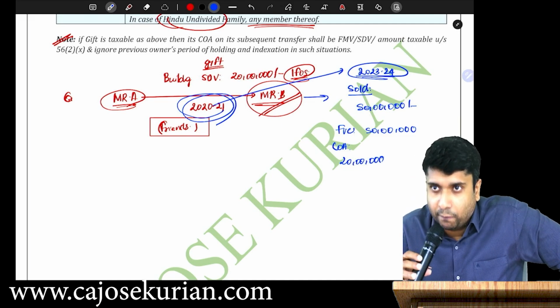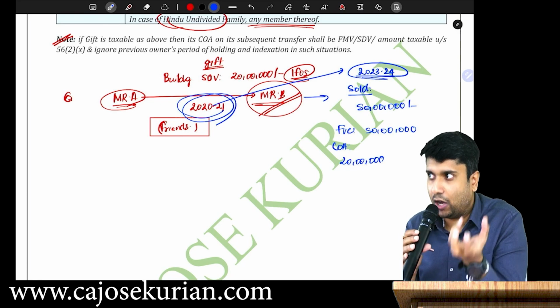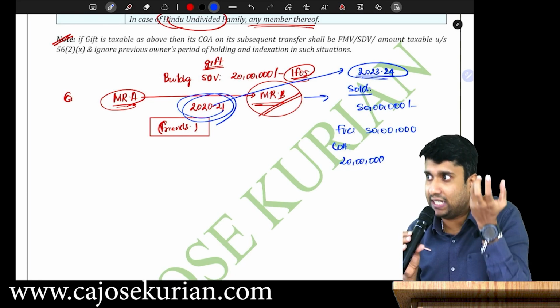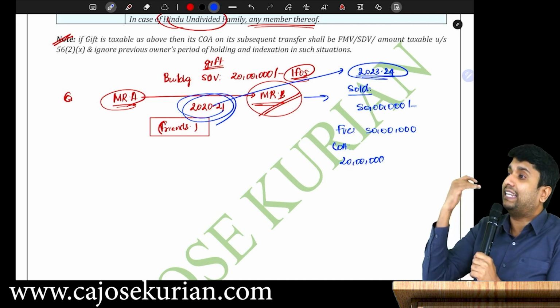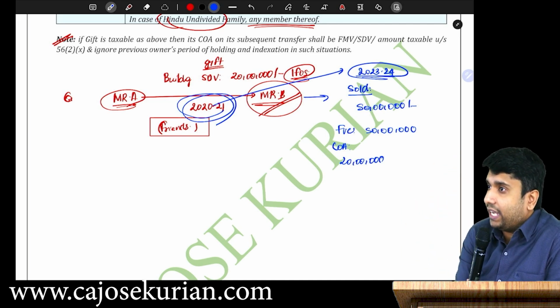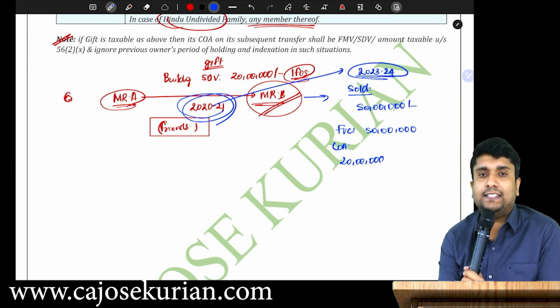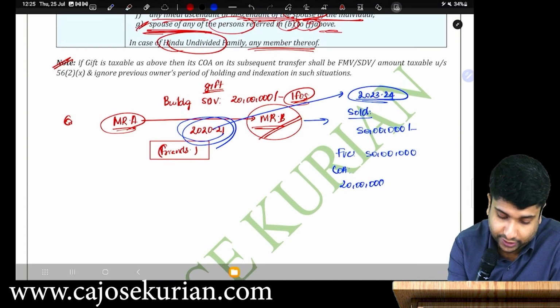If a gift is taxable in the hands of the recipient, on that gift's subsequent transfer, the cost of acquisition shall be the amount that is already taxed under IFOS. Yes, this is what the department says. Are you all with me? Is that point clear for you? Now can you read that note? This is that note. Can you read this?